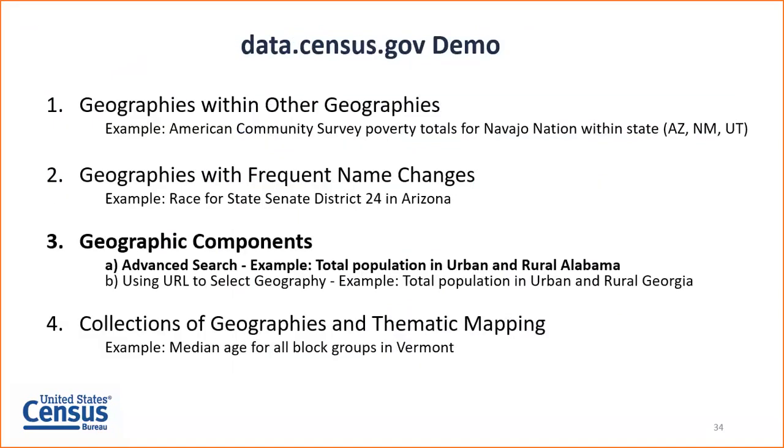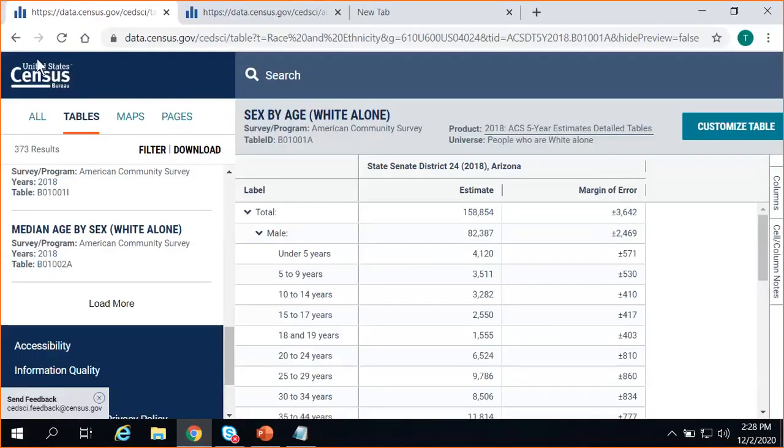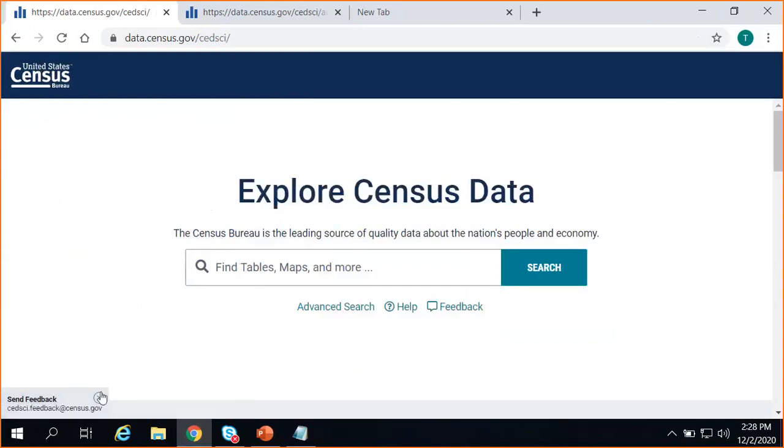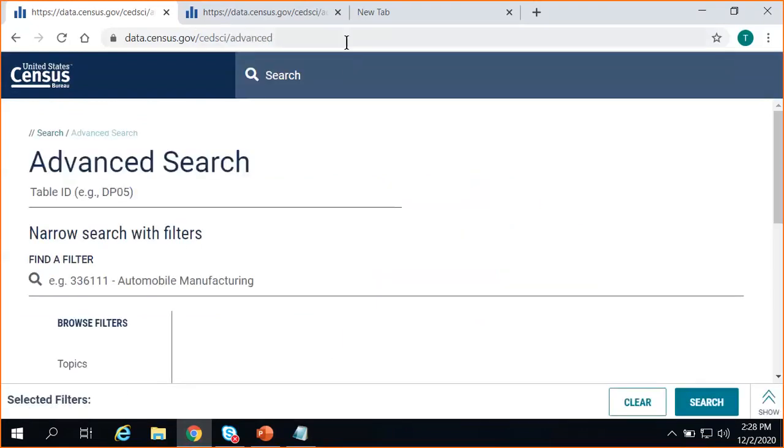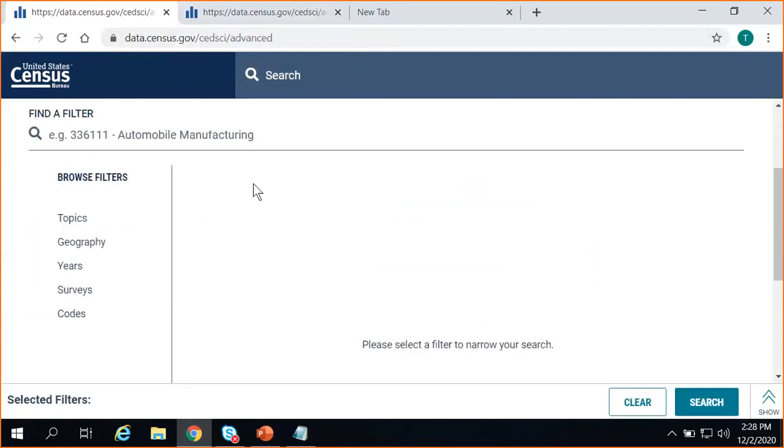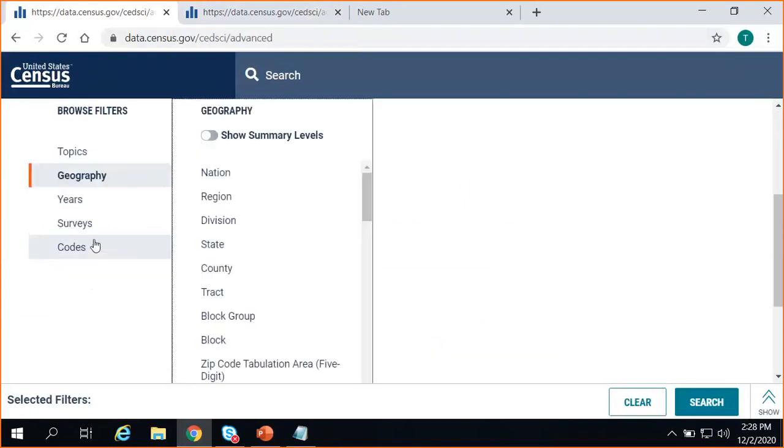So let's take a look at this. First, we're going to show how you can go to the advanced search, turn on that toggle, and find the total population in urban and rural Alabama. So we started fresh. We click the census logo in the upper left. We click advanced search. And then we go ahead and select our geography. Again, we wanted urban and rural at the state level.